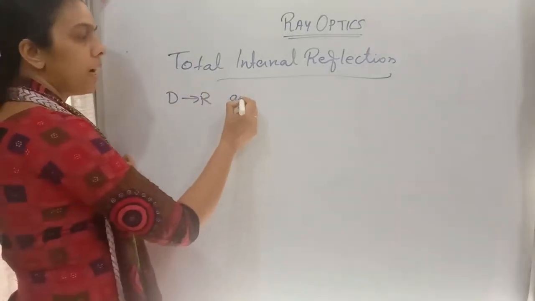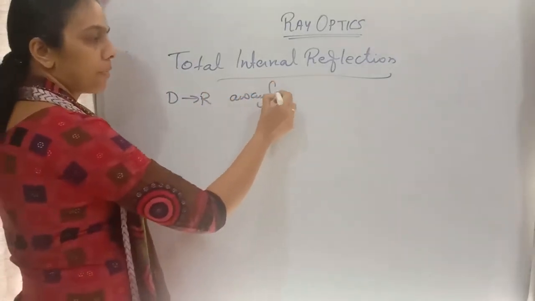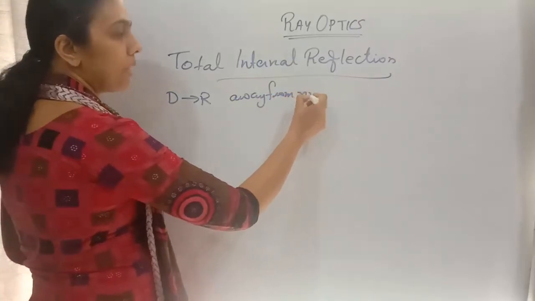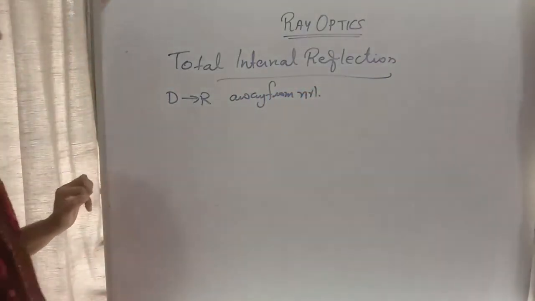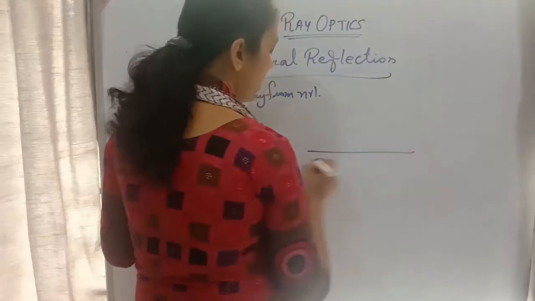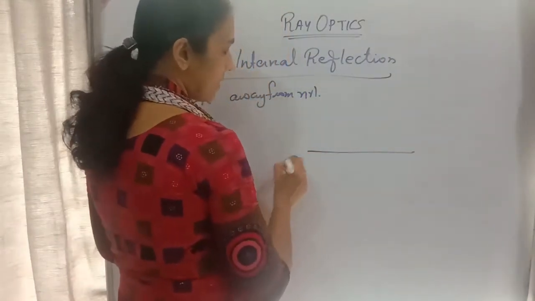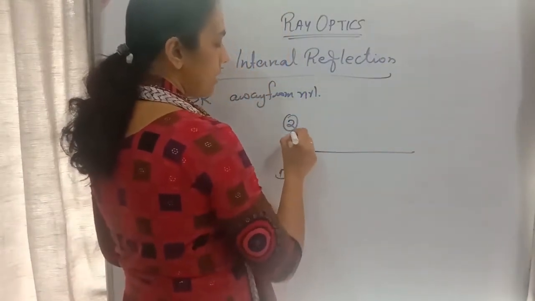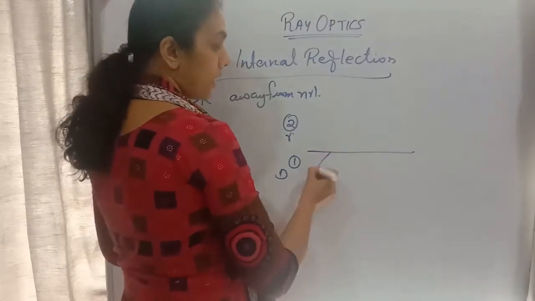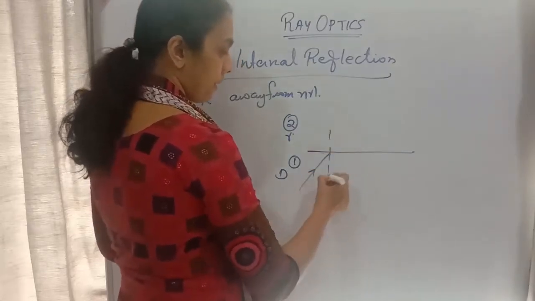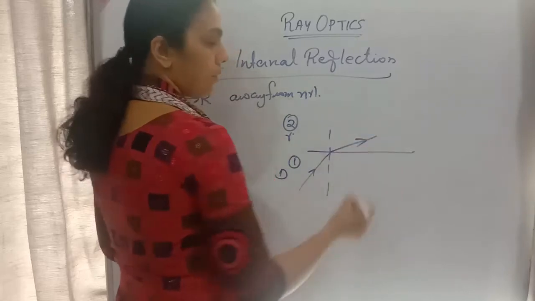It will move away from the normal. The incident ray will refract away from the normal. I am considering two media. This is medium 1 which is denser. This is medium 2 that is rarer. So a ray of light is incident like this, and it is moving away from the normal.